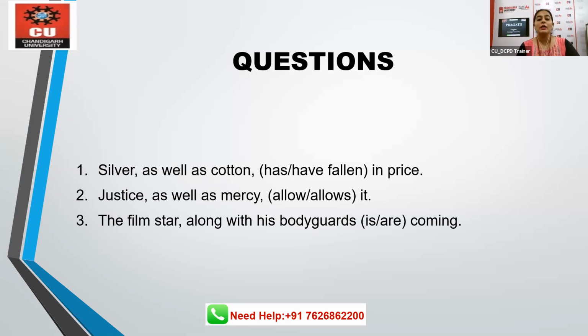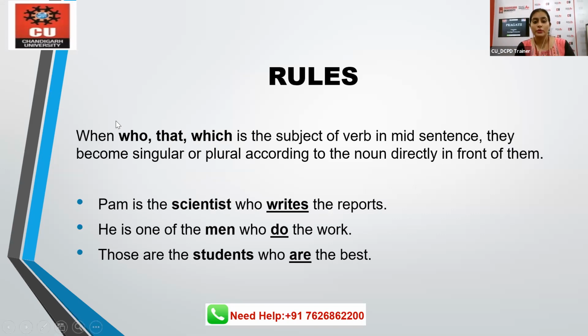The film star, along with his bodyguards, is coming. So please take care of these words when you're writing down the answer in the exam. Right? Let's move on. I hope all of you got the answer. If you have any query, please post that in the chat box as well, everyone. Feel free to ask questions.